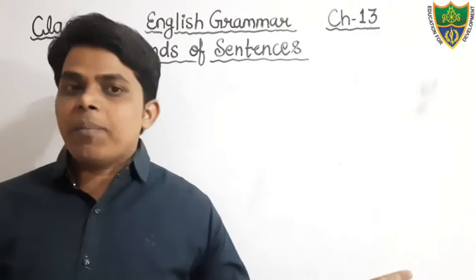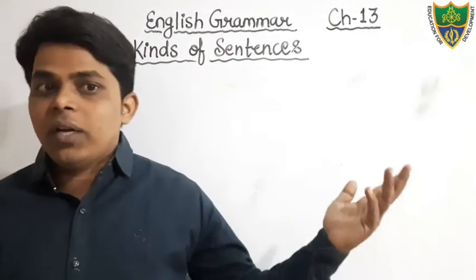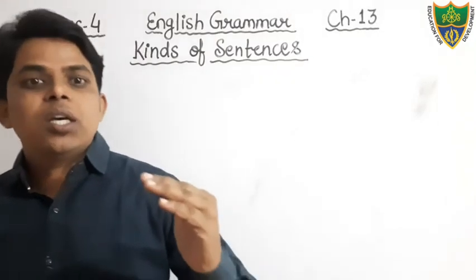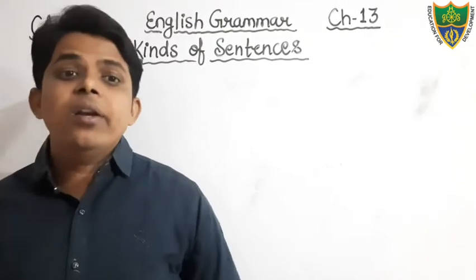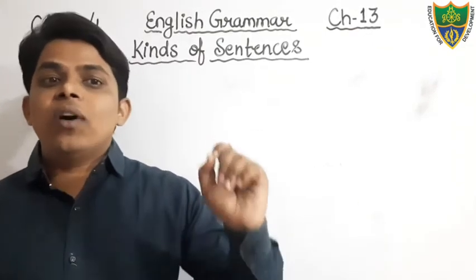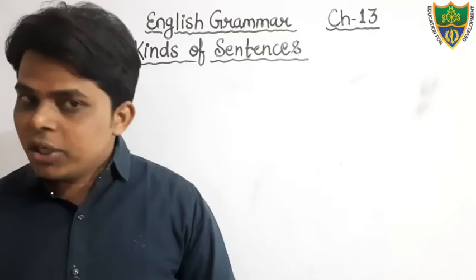But the yes/no type of interrogative sentence always starts with a helping verb, for example, do, does, did, has, have, and other modal verbs. Its answer can be given in one word, yes or no. Therefore, it is known as a yes/no type interrogative sentence.